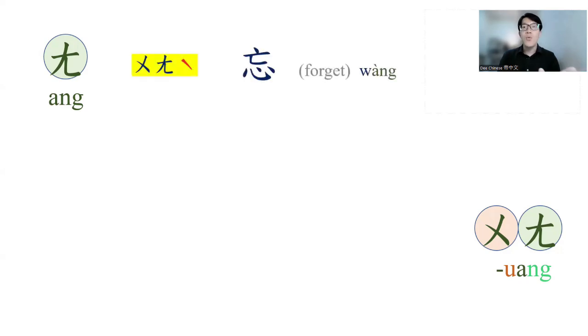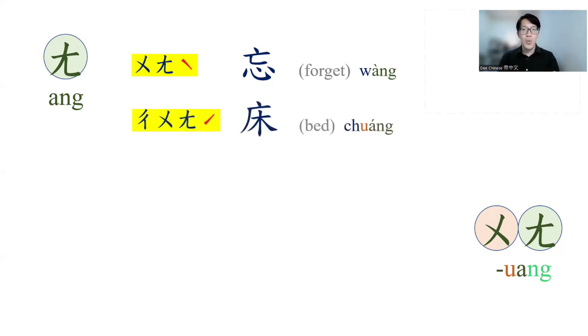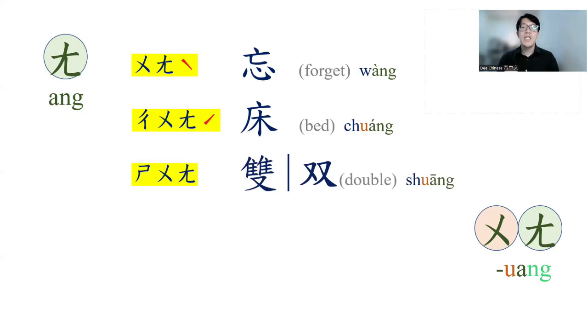So the first one, fourth tone, we say wang. Wang means forget. Next one, chu, second tone, chuang. Chuang means bed. Next one, shu, first tone, shuang. Shuang means double or pair.